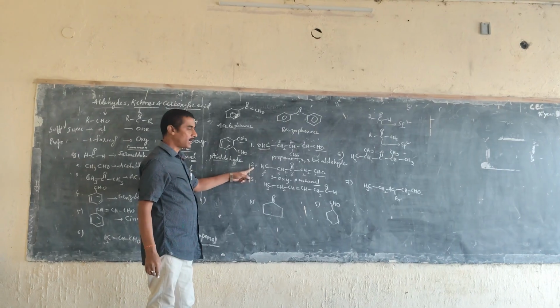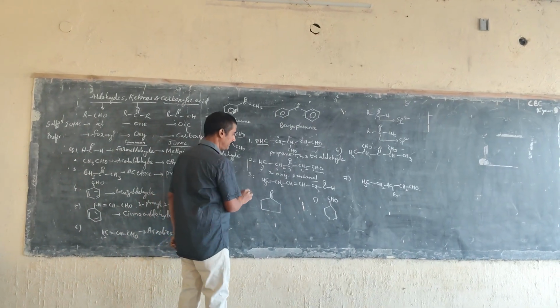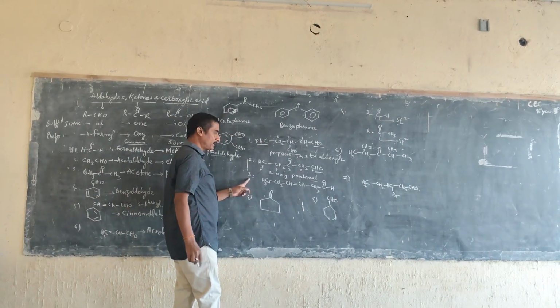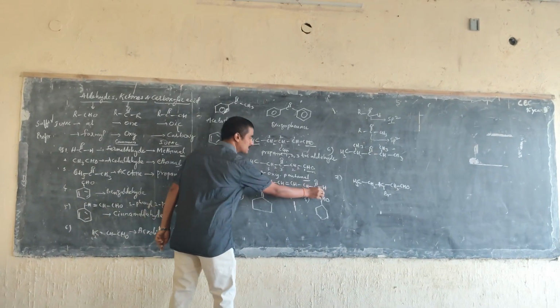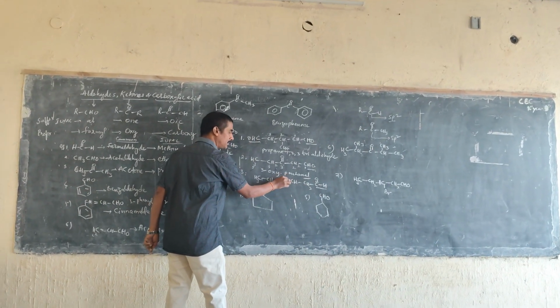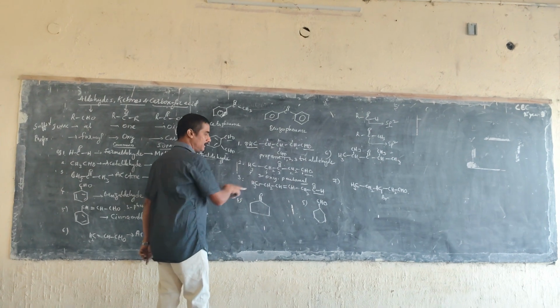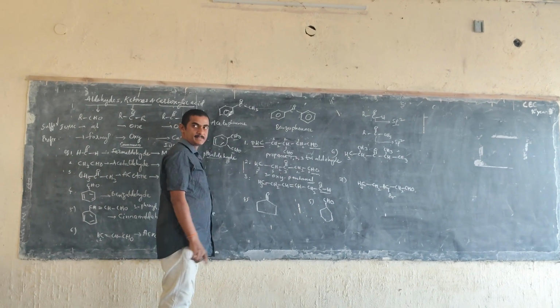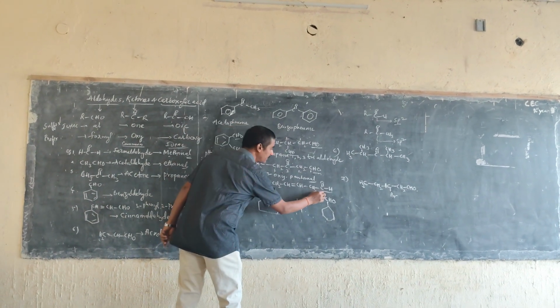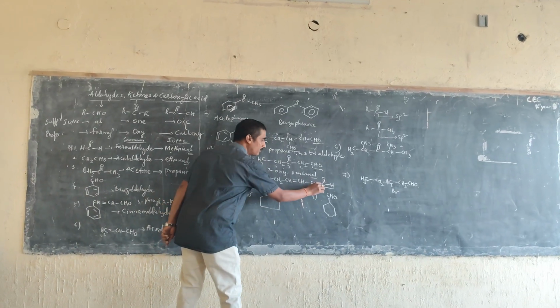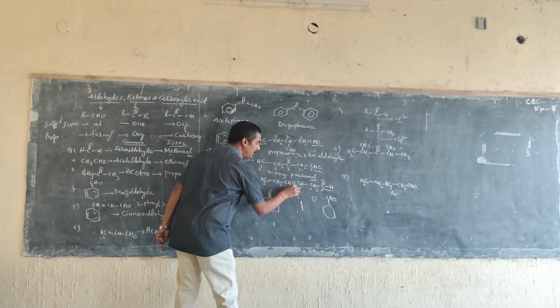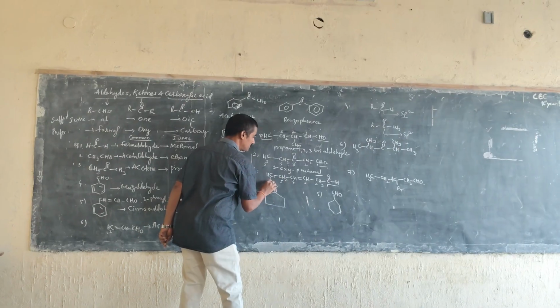So all of you note this one. Next, the third structure we can observe here. Here we also observe a functional group, and a double bond is present on the same carbon chain. First observe here, numbering is given from the aldehyde side: 1, 2, 3, 4, 5, 6.